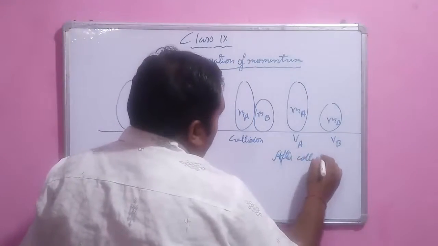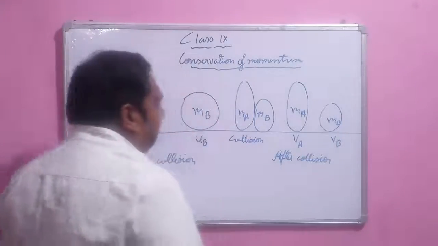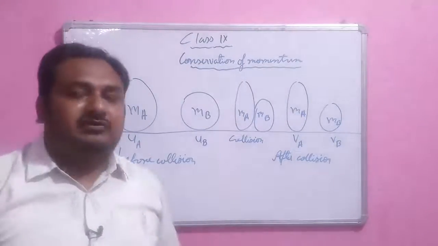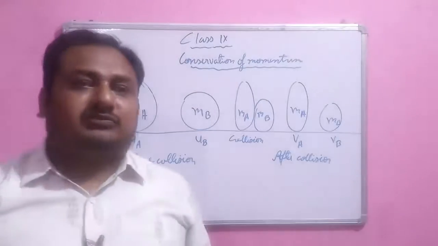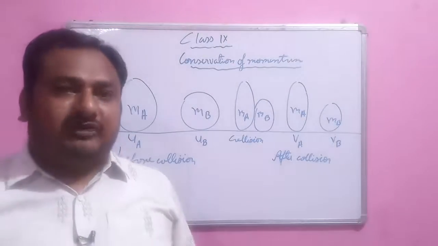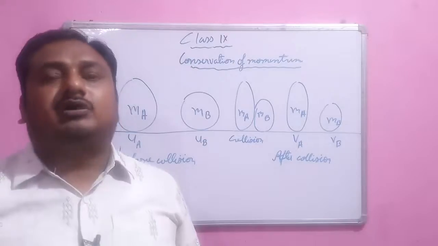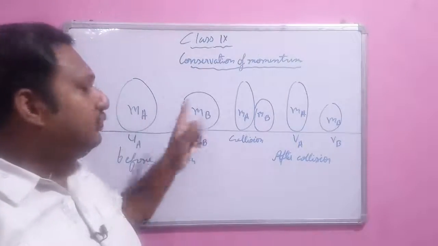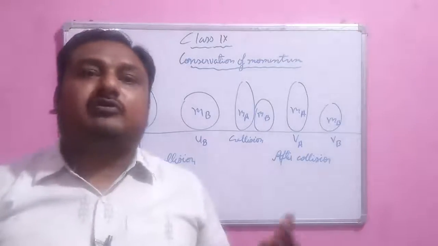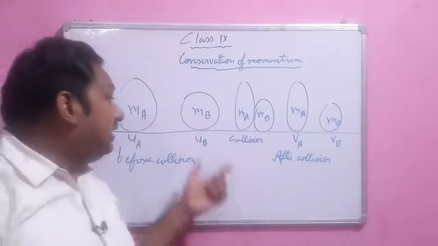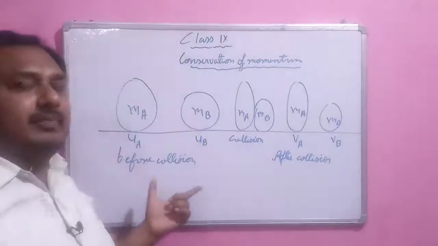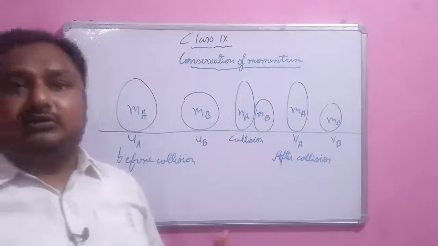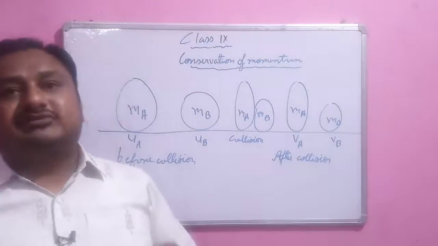Now what does the conservation of momentum say? It says the sum of the momentum. Whenever we use the plural of momentum, it is known as momenta. So the momenta of these two bodies is the plural for momentum. The sum of the momenta of the two bodies before collision is equal to the sum of the momenta of the two bodies after collision. That is the law of conservation of momentum.